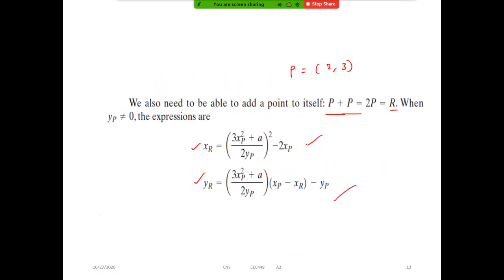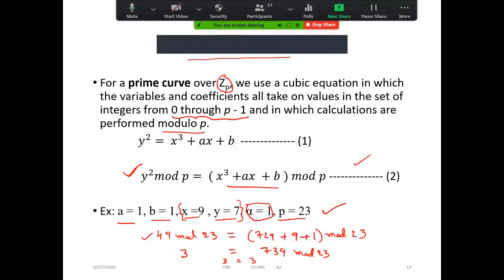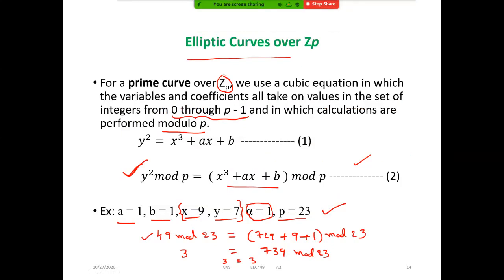Any questions? So when we are performing the encryption over Z_p, we have to choose the x, y values, and a and b values such that this equation is satisfied. Got the point here, please?